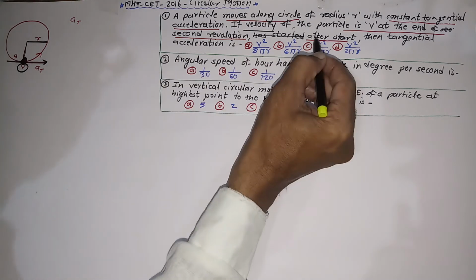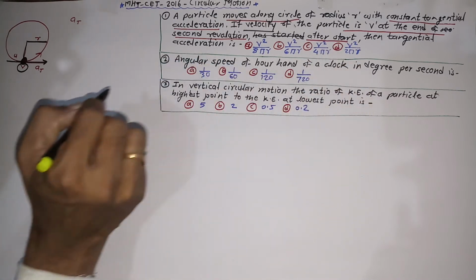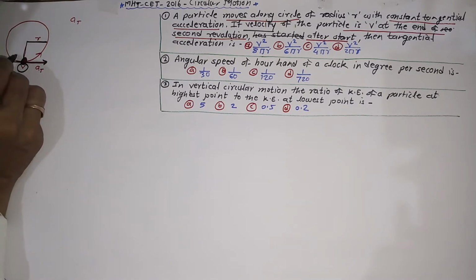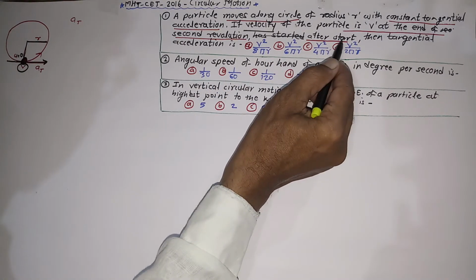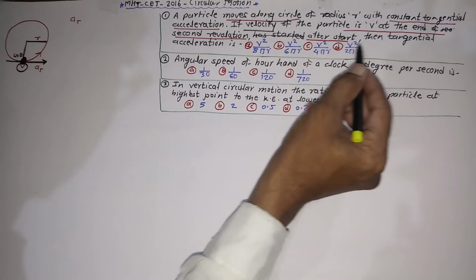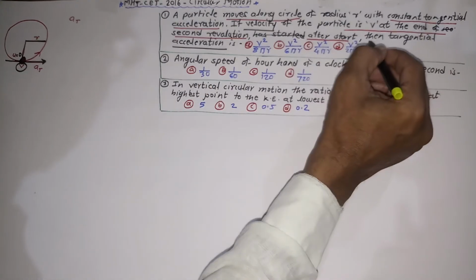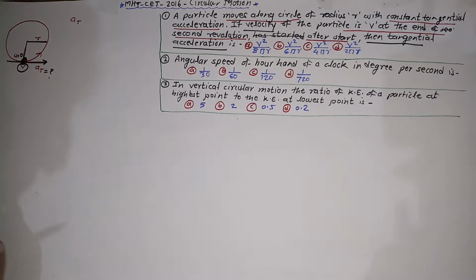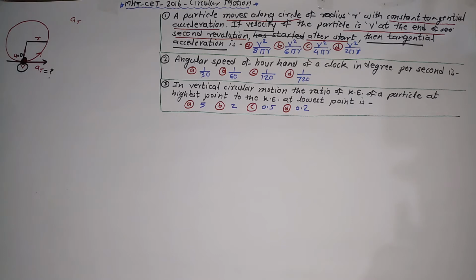Here v is the velocity of that particle at that moment. The words after start mean after starting its motion, initially it is at rest, with initial velocity u equal to 0. This is the meaning of these two words, after start. Then ultimately he is asking you for the tangential acceleration, which is the question mark in front of you, and these are the options.